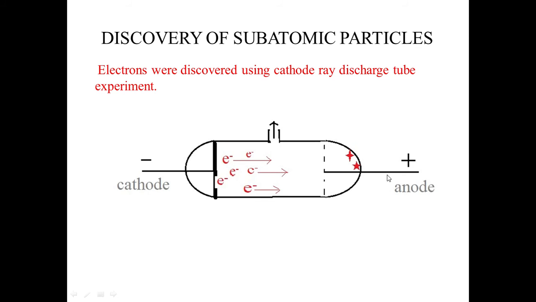For clear observation, we make this anode perforated. Perforated means containing a number of pores. So the electrons that move from cathode to anode strike the inner wall of the surface that is polished with zinc sulfide. Whenever the negatively charged electron strikes the ZnS surface, it shows fluorescence. Because of that fluorescence, we observe the path of the electron.